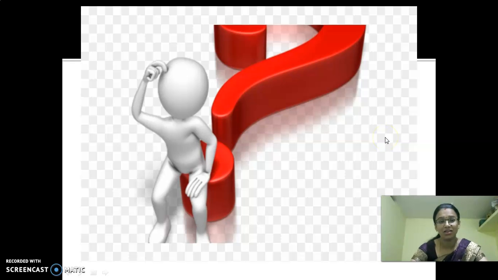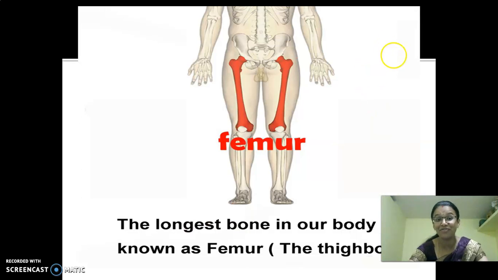And one more thing. Do you know which is the longest bone in our body? Any guesses? If your answer is femur, very good. The longest bone in our body is known as the femur. This is nothing but our thigh bone, the bone which is present in our thigh. So with this small information, we are getting to the next thing.